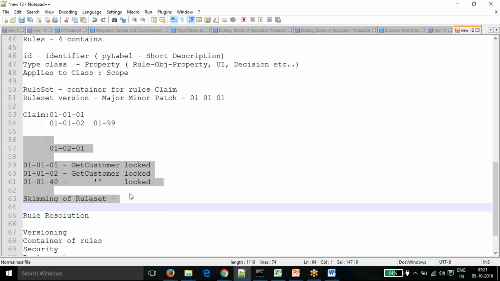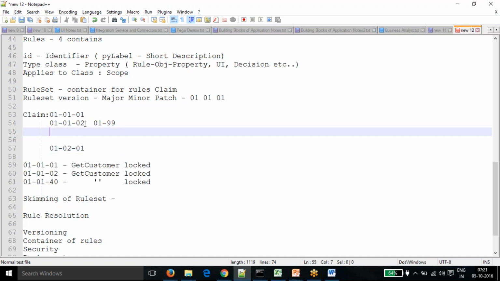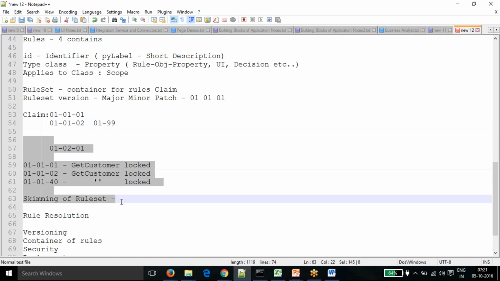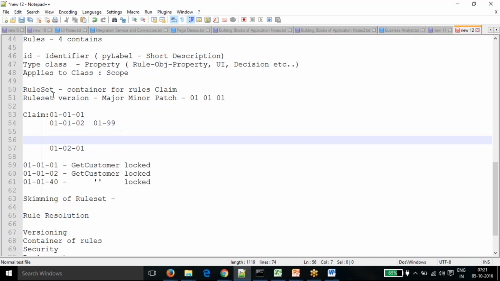The versioning is actually not required for your role. You just need to know what is major, what is minor, and what is patch. You don't need to understand this bit of information. So for a business architect, what would be expected from us? Would we be creating all the rules?